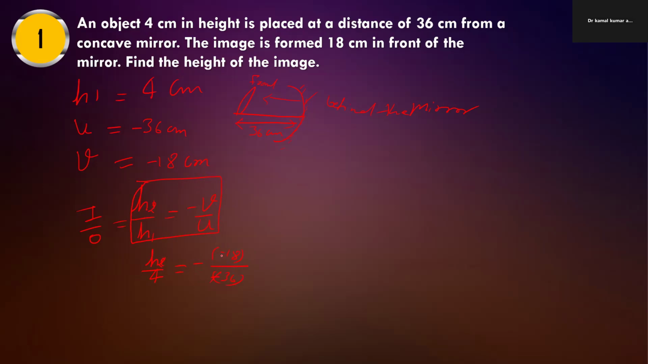So this minus sign and this minus sign will cancel out. There will be only one minus sign, and here we can see minus 1 by 2, 18 to the 36. So 4 will be multiplied here. So h2 will be minus 4 divided by 2. Finally the answer is minus 2. Here h2 is minus 2, which means